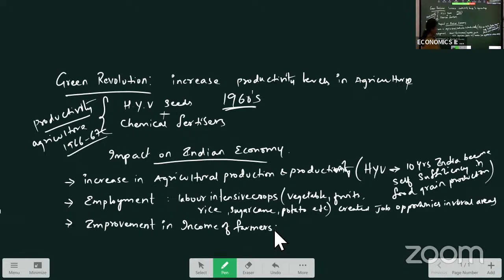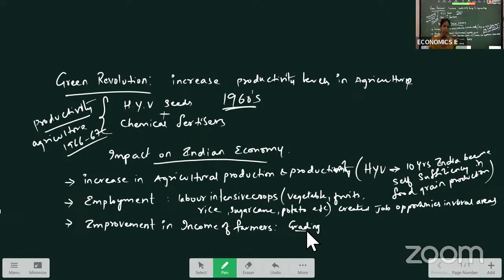When you do grading, grading means what? Good quality is of good grade, meaning the best quality product. As the quality is good, it will get more price. So grading is done. Also, it helped to remove the middlemen in the country. Middlemen between the farmer and the final customer were eliminated, due to which farmers are getting better remuneration for their agricultural production.